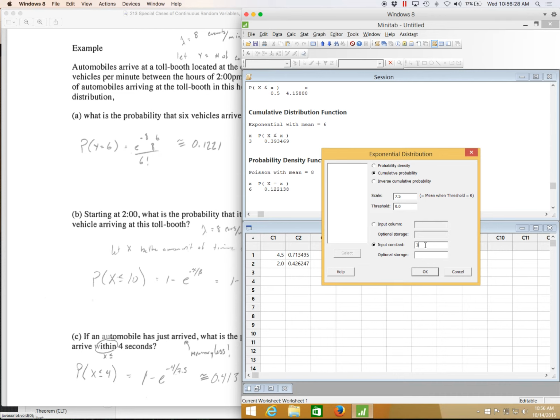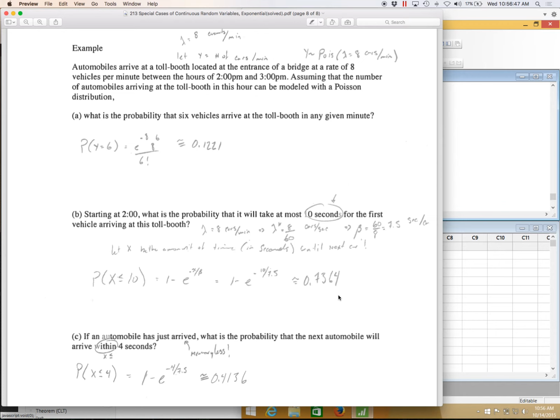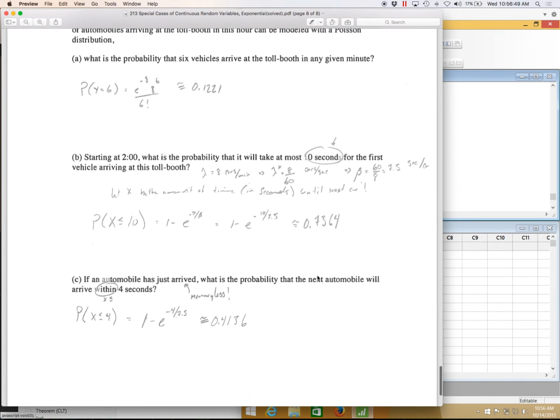What's the probability of at most 10 seconds going by before we see our first car? In this case, we have the number of seconds. We want the area, so this would be the cumulative probability, the less than or equal to sign. The probability is somewhere around 74%, as you can see here.